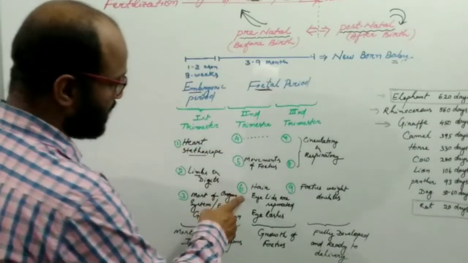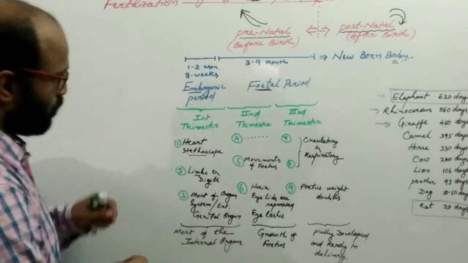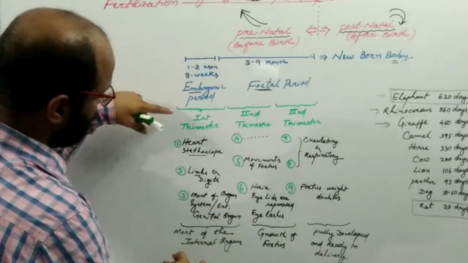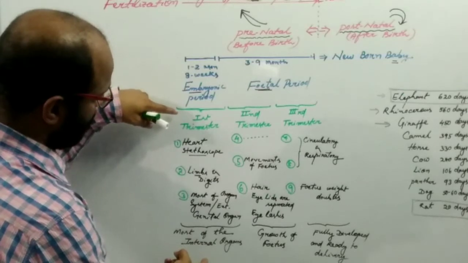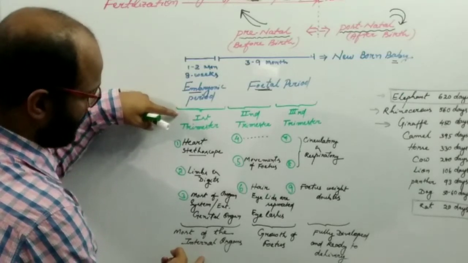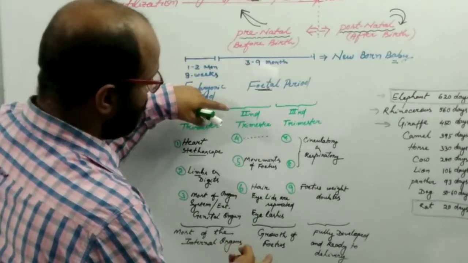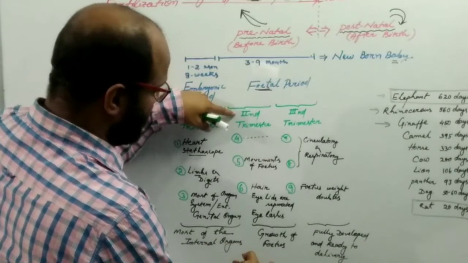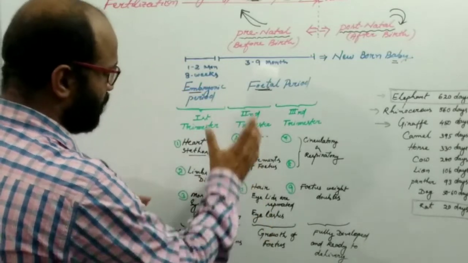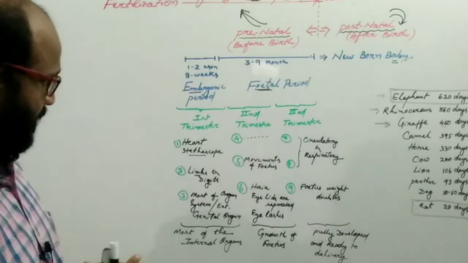So the internal organs are developed in the first trimester, and during the second trimester the growth of the baby actually takes place.